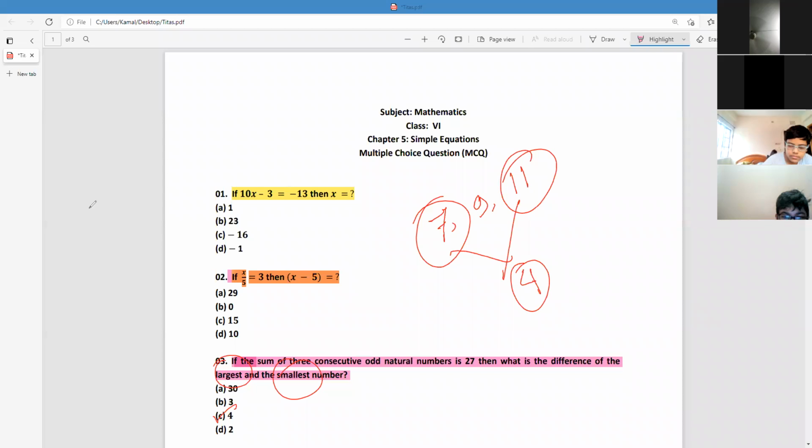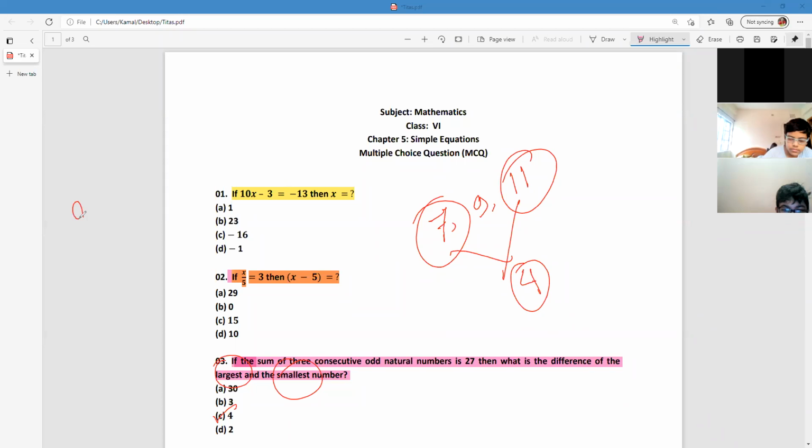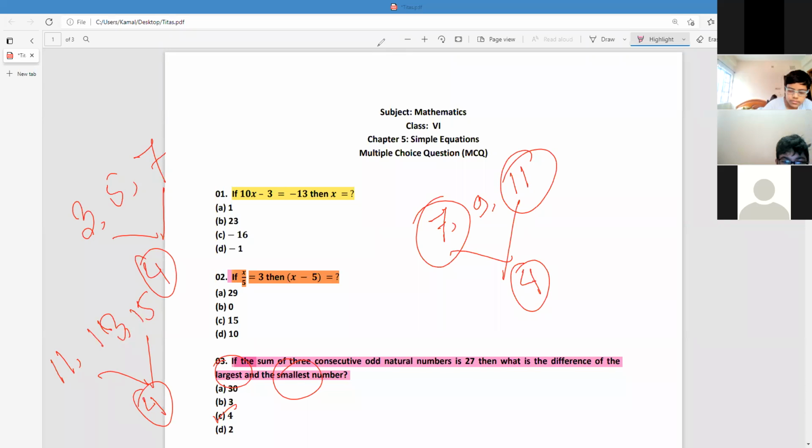Is there another technique? Any kind of 3 numbers like 3, 5, 7, they are odd numbers, so their difference is always 4. Without doing math, you can take the decision. Another 3 odd numbers, 11, 13 and 15, the difference between greatest and smallest number is always 4. Sir, can we use this method on even numbers also? Yes, this is the same formula for even numbers also. Always the difference will be 4. So third question answer is C.